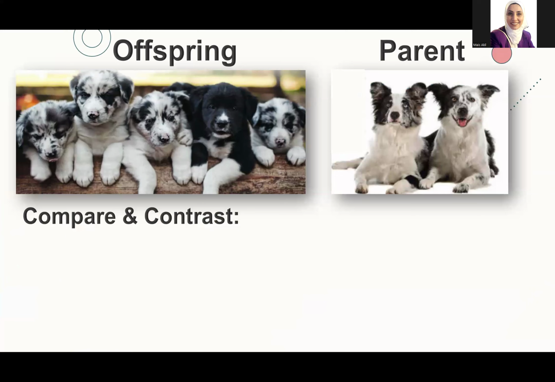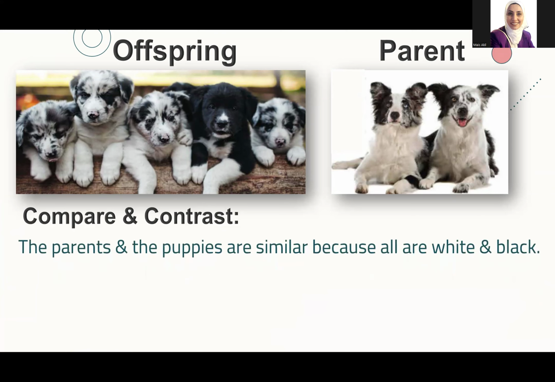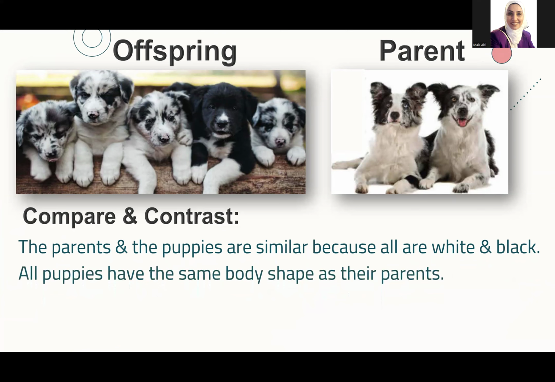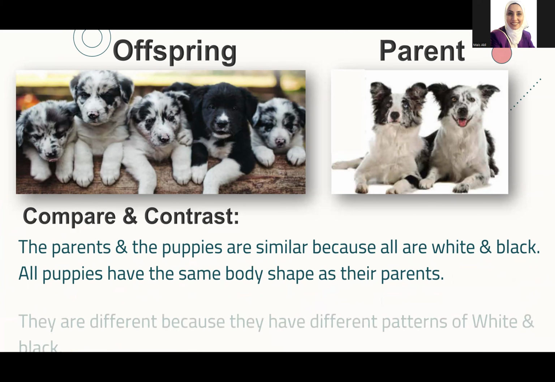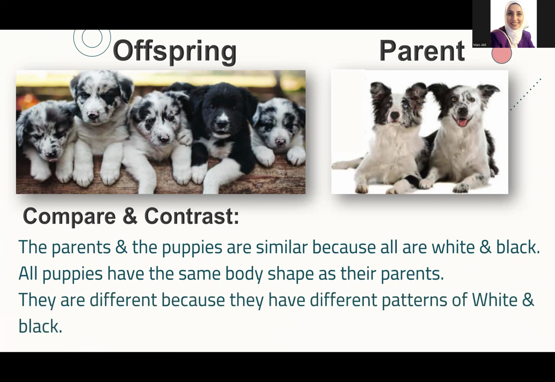So let's compare and contrast between the offspring and the parent. As you see, the parents and the puppies are similar because they are all white and black, and also all puppies have the same body shape as their parents. Now let's see how they are different. They are different because they have different patterns of white and black. As you see, this one is more black. The black is more than the white, and it is more black than the other puppies.